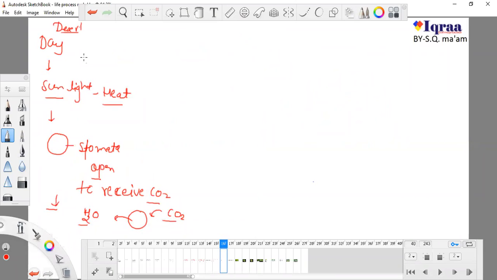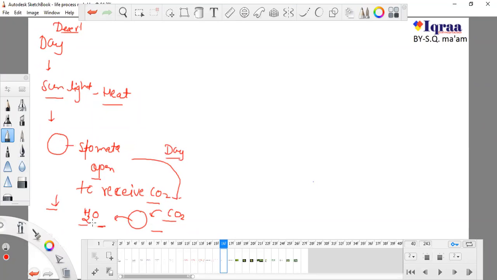And we know that in desert climate it is difficult to find water for plants, because the soil and climate conditions are very poor in water. So if the plant opens stomata to get carbon dioxide during daytime, each and every time it opens its stomata, it will lose water.